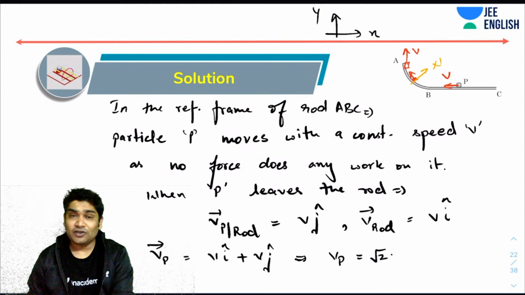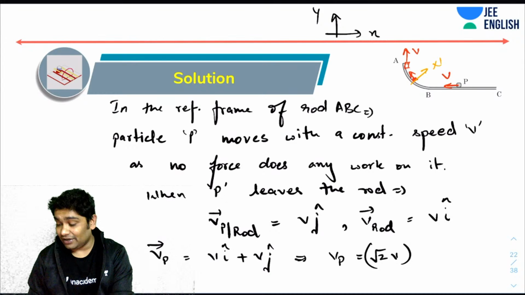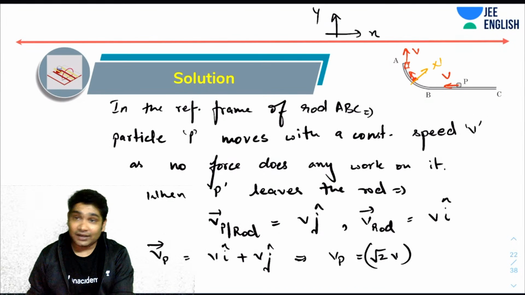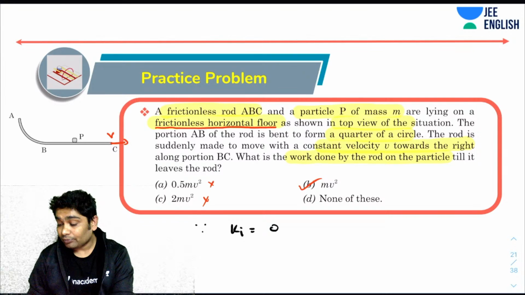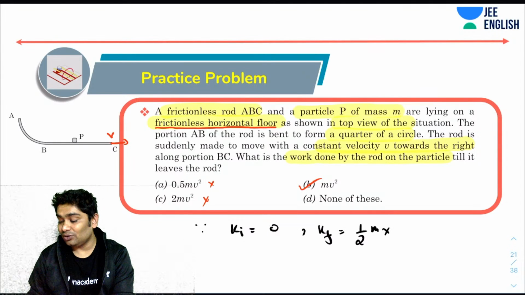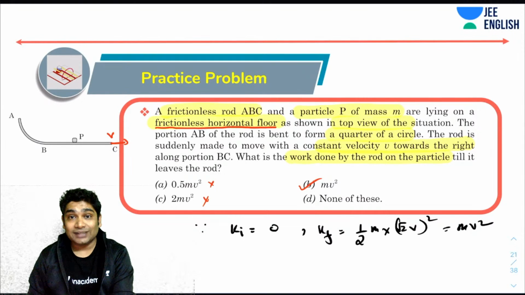That's it. Once you figure that out, now you know the initial kinetic energy. Initial kinetic energy was 0. What is the final kinetic energy? Since K initial was 0 with respect to ground, K final is half m into root 2 v whole square, that is m v square. So according to the work energy theorem, what is the work done by the rod on this particle P?